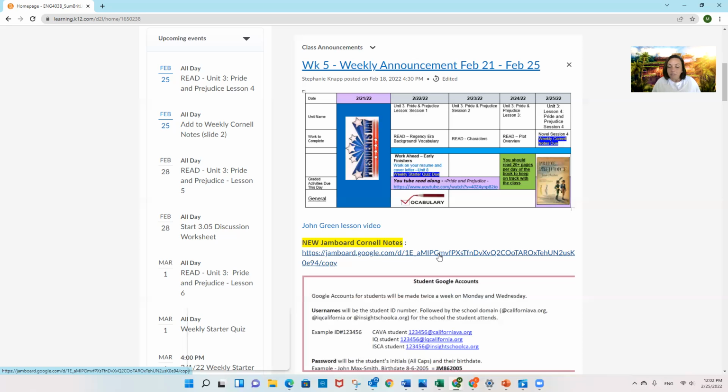If you don't have a personal Google account, that's fine. Our school creates one for you. Within a few days of you signing up for our school, we create a Google account for you. It does not have email in it, but it gives you access to all of the Google apps. So to log in, you're going to do this. As a Kava student, you will use your student ID, your SID, as the first part of your email address. And the last part is this, californiava.org. Okay, so make sure that you spell that correctly.